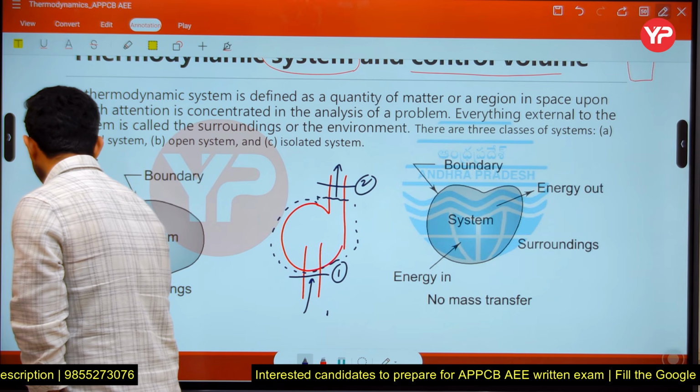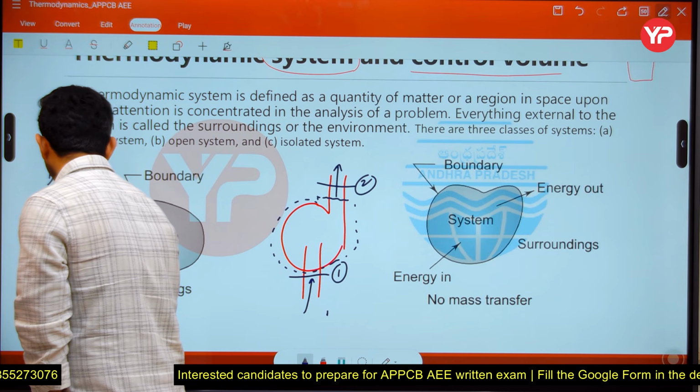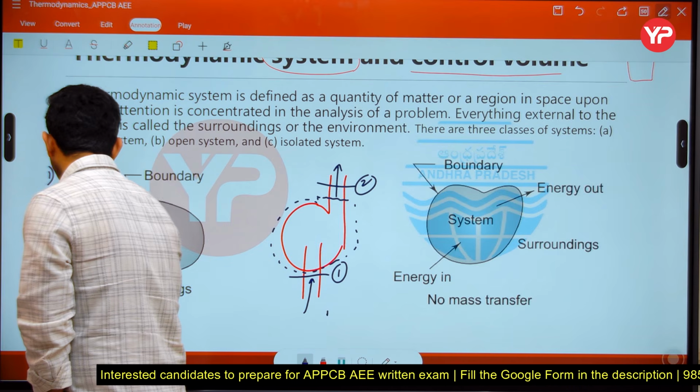Second, we have a closed system here. Now, what is the meaning of closed system?